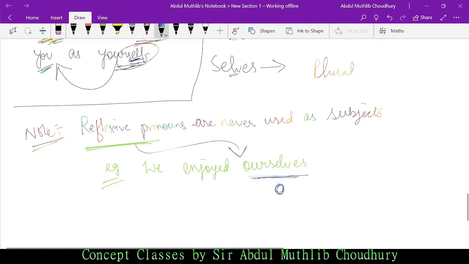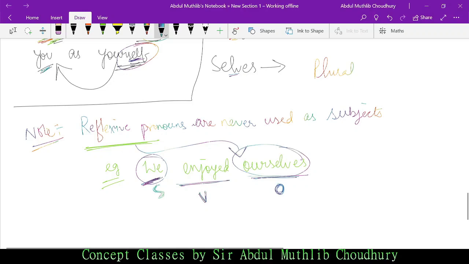I have already given you the concept of subject and object, isn't it? What comes first is subject and what comes last is the object. As we move ahead with grammar classes, it will be much more crystal clear to you. As of now, we here is the subject, enjoyed is the verb. How do you know it is a verb? Because enjoying is action. Verb means action.